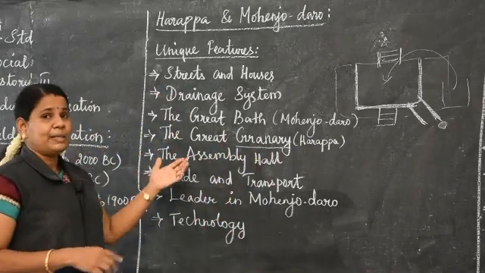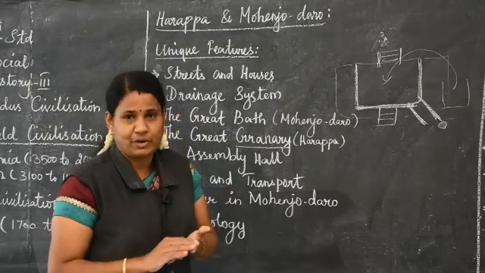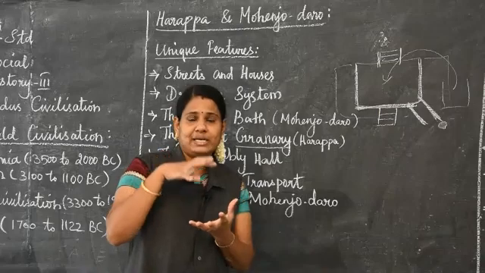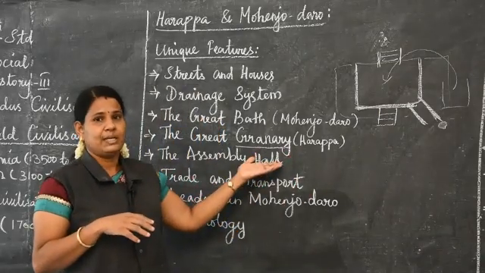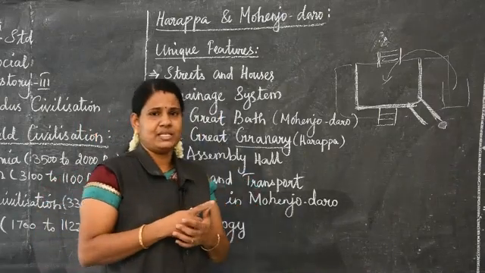So it was a large, massive building with a solid brick foundation. They used the granaries to store the grains. Which grains have they found in these cities? Wheat, barley, millet, sesame and pulses.